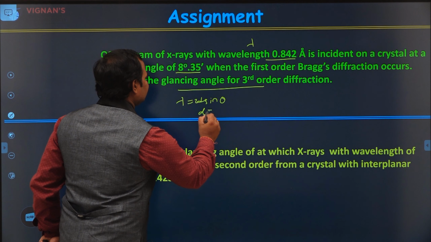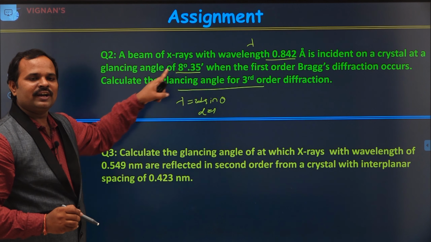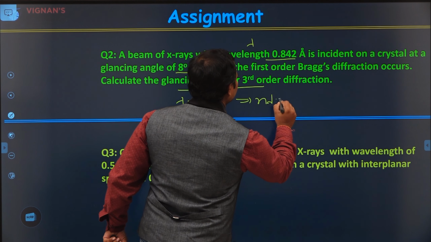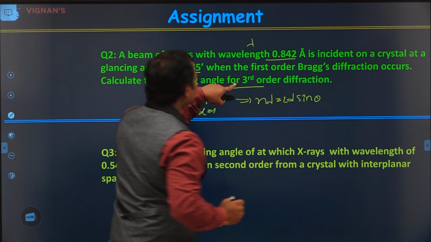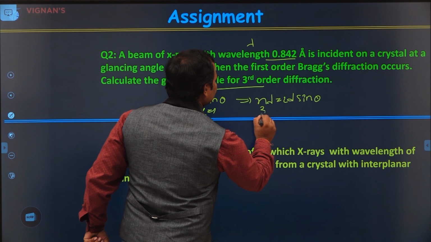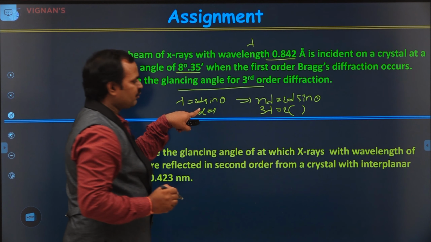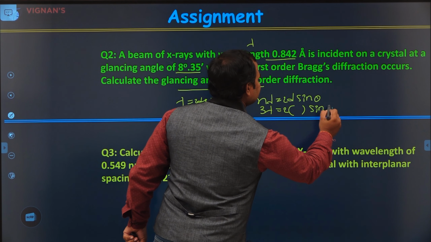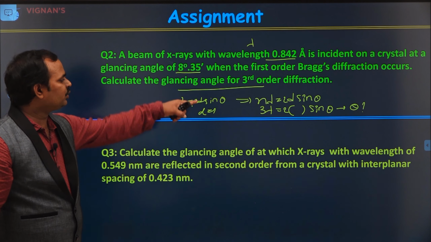From the d, later you substitute again in n lambda is equal to 2d sin theta. Now, for the third order, that means n is equal to 3. In this case, you substitute 3 lambda is equal to 2 into the d value, which we get from here, and sin theta. The unknown is sin theta, so find the theta value. This is how you need to follow.